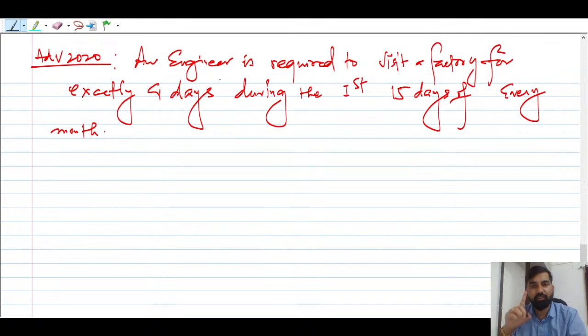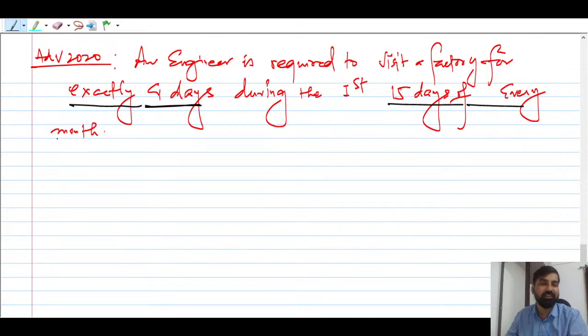So an engineer is required to visit a factory for exactly 4 days, during the first 15 days of every month, understood? So each and every line you have to read and understand, then you can answer any question.